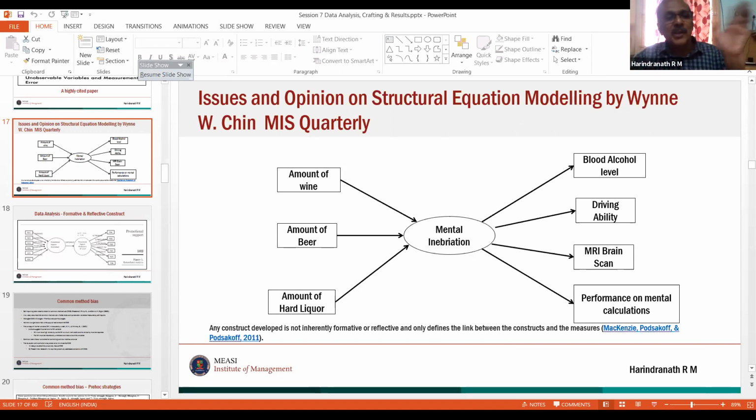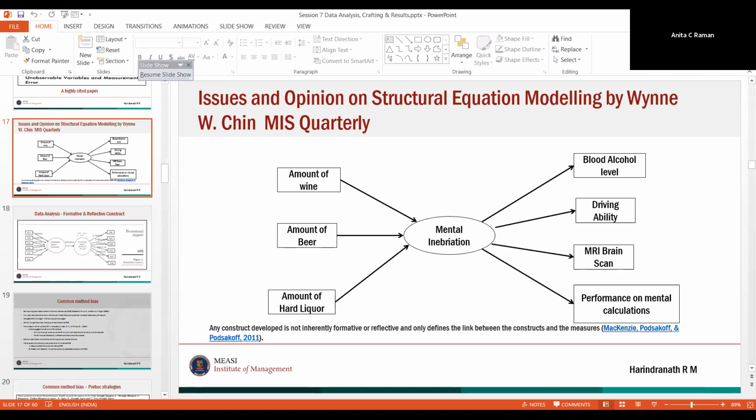And don't think formative is big or reflective is big. It all depends upon how a particular set of authors conceptualize it. So this is a theoretical conceptualization. Okay, so see, a very simple example. Now you understand how this is reflective and formative. The left side portion is formative, the right side portion is reflective. The middle one is the construct, or the latent variable. I can provide all the slides, so don't worry about it. I have taken this from a Chin article, which was available in MIS Quarterly for a very long time.